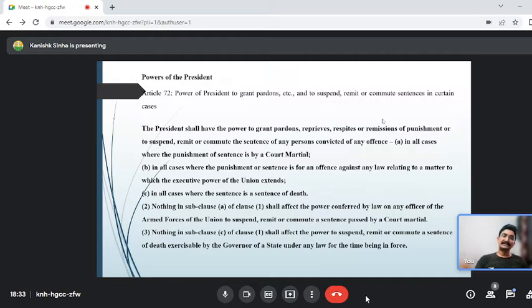Now comes another very interesting topic. So we started with very basic things, how the president of India is elected. That is very important. Electoral college, you have to remember the term elected members and don't get confused with the nominated members. Then we discussed the impeachment of the president. Before that, we discussed the office of profit, Jaya Bachchan case and Pranab Mukherjee case. That is also very important.